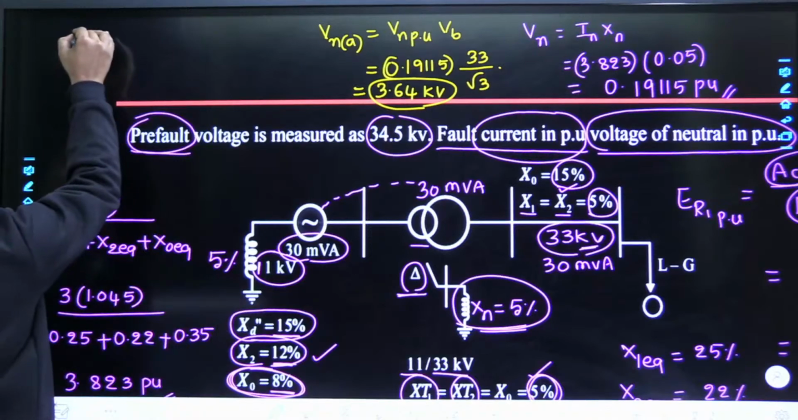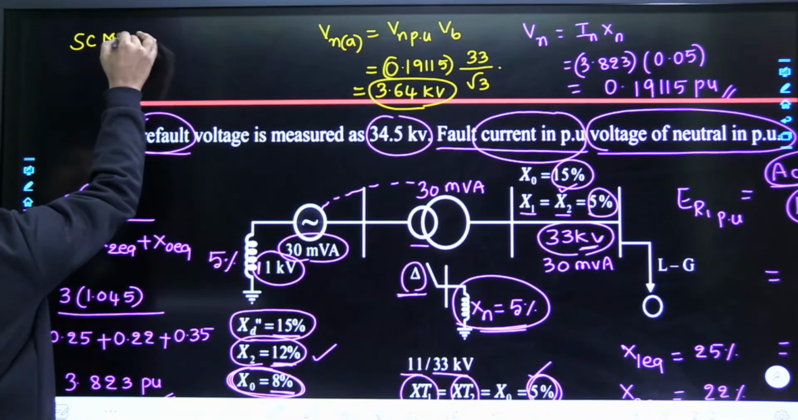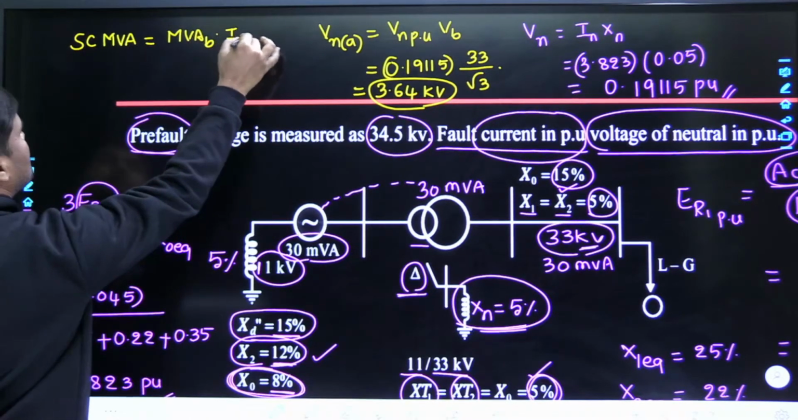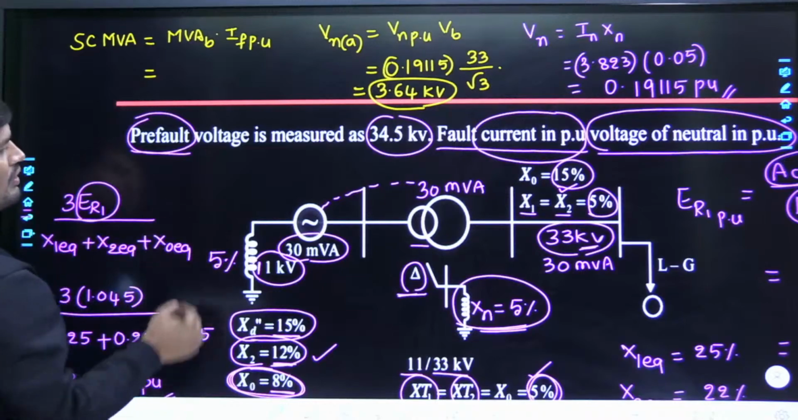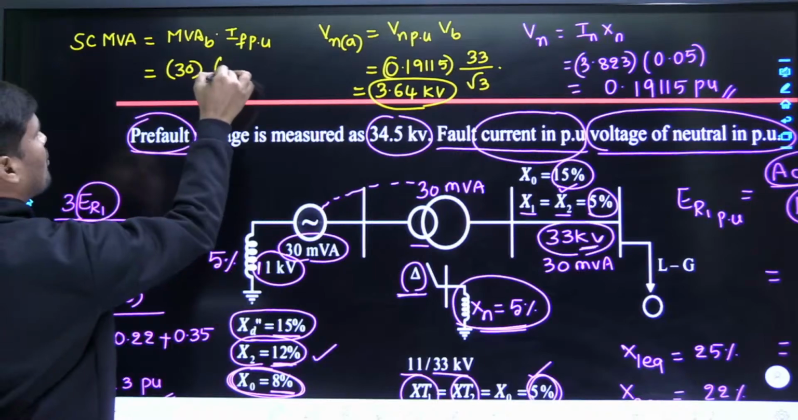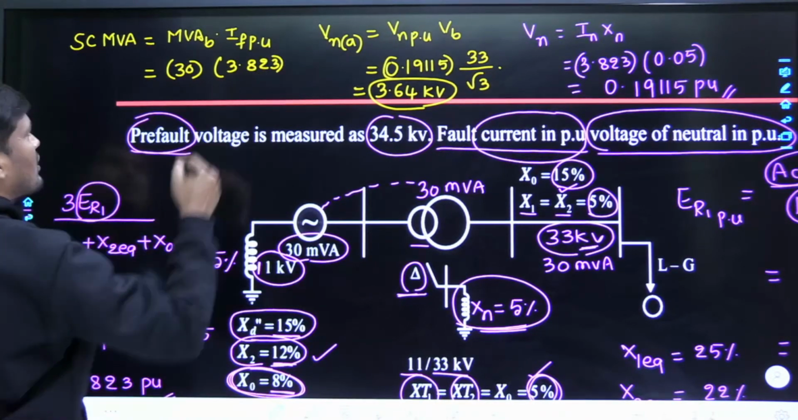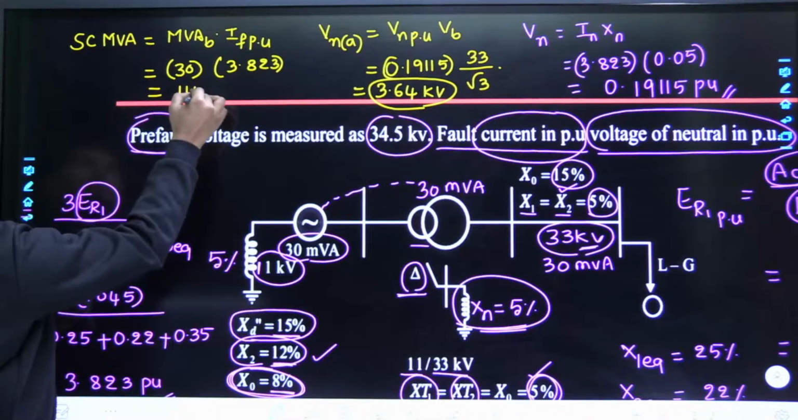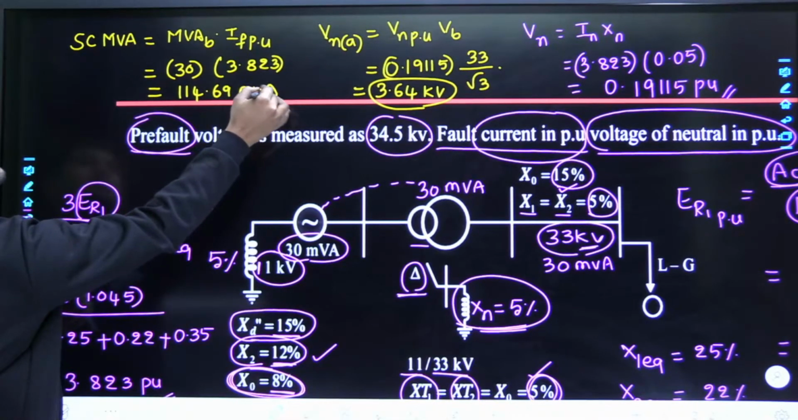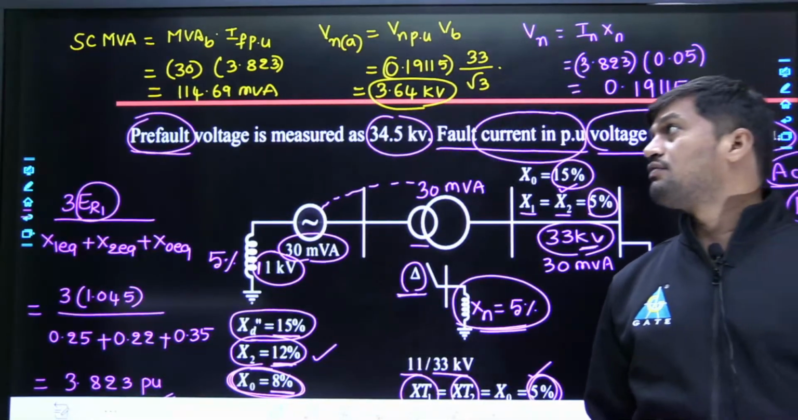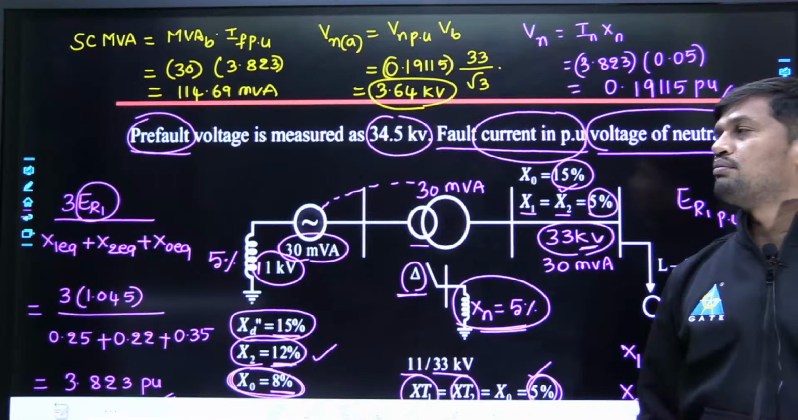Now tell me, how to calculate short circuit power? Short circuit power, short circuit MVA or breaking capacity, all the formulas are the same. It will be calculated as MVA base multiplied by IF per unit. Now tell me, MVA base is how much at the fault point? 30 MVA, and the fault current we calculated as 3.823 per unit. Therefore, the short circuit MVA is going to be 3.823 multiplied by 30. Answer is 114.69 MVA, the breaking capacity of the circuit breaker. Already explained, a circuit breaker is designed to withstand maximum breaking capacity. Therefore, the circuit breaker has to withstand this much short circuit power. Am I correct?